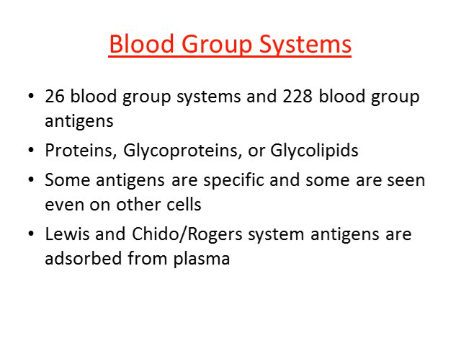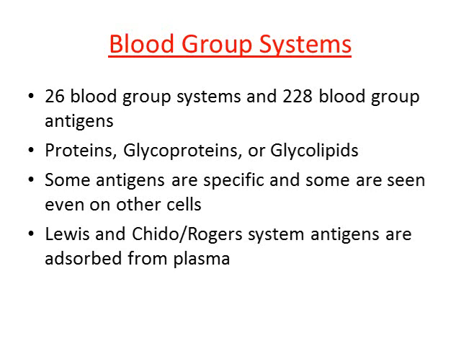Now we have 26 blood grouping systems and 228 blood group antigens. And these are all proteins, glycoproteins or glycolipids. Some antigens are specific and some are seen even on other cells.